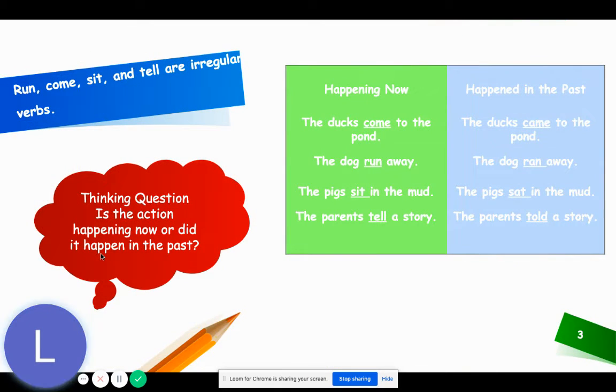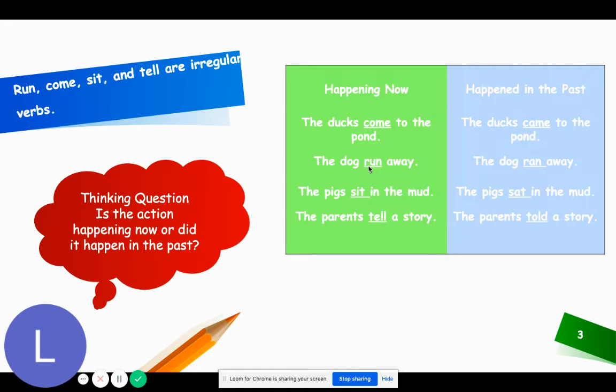Run, come, sit, and tell are irregular verbs. Here are some samples. Happening now, happened in the past. The ducks come to the pond. Come is the irregular verb. If you want to write it in the past tense, you will have to write, the ducks came to the pond. Came is the past tense of come. Come, came.